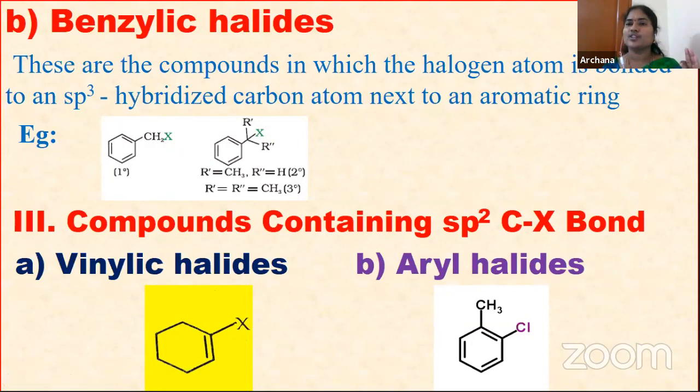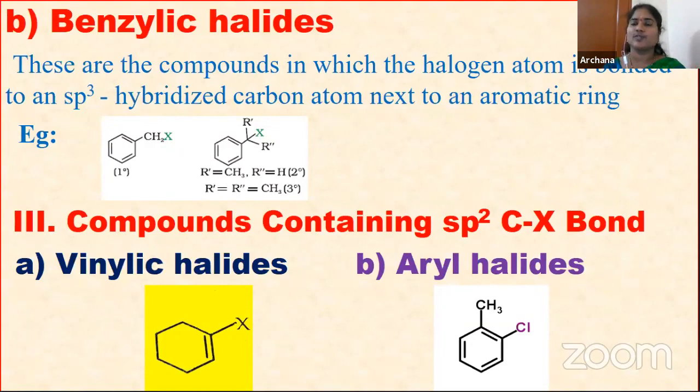Based on the number of halogen atoms, we classified them into mono, di and trihaloarenes; based on the hybridization of the sp3 C-X bond, we classified them as allylic and benzylic halides. Next, compounds are classified as vinylic halides and aryl halides.